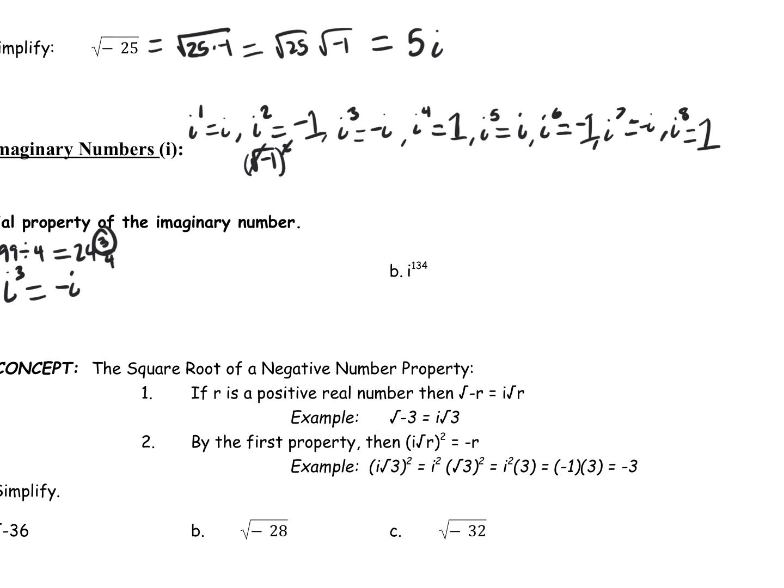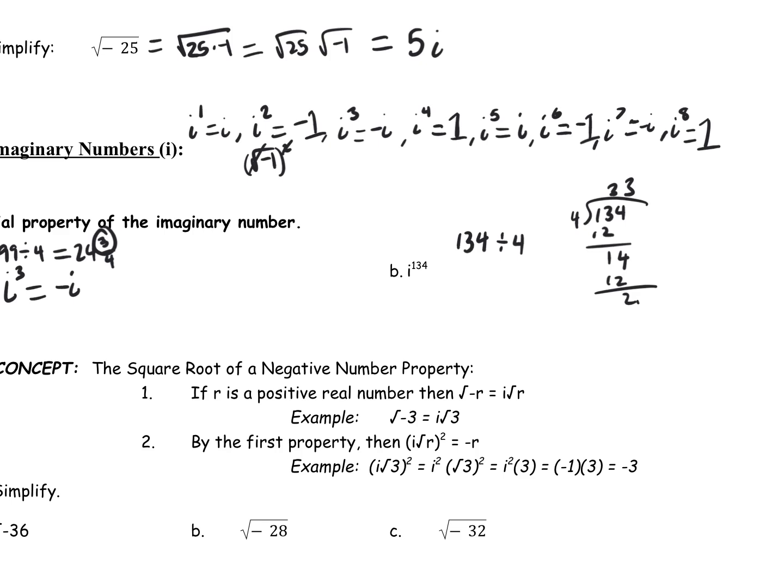i to the 134th. So that's going to be the same thing. We just do 134 divided by 4. So let's see here. 134 divided by 4. So that's 12. That's 14. 4 goes into 14 3 times. 4 times 3 is 12.